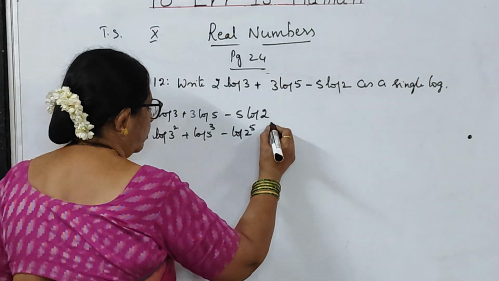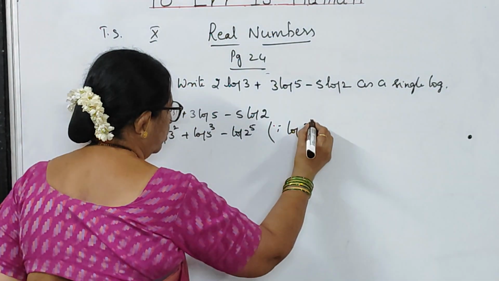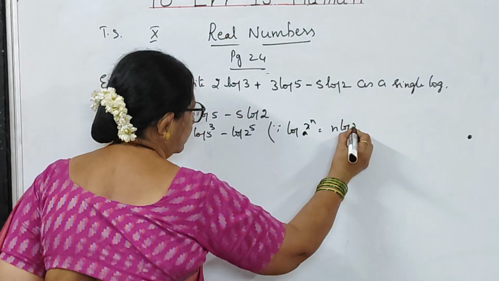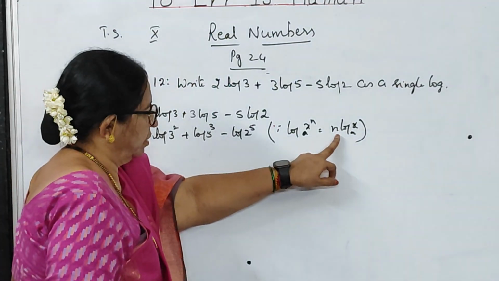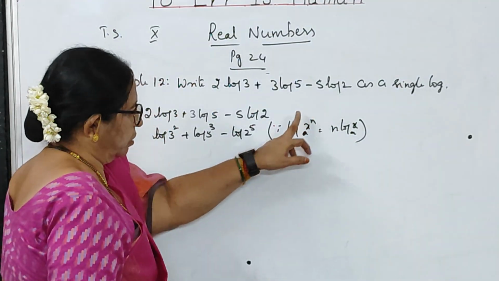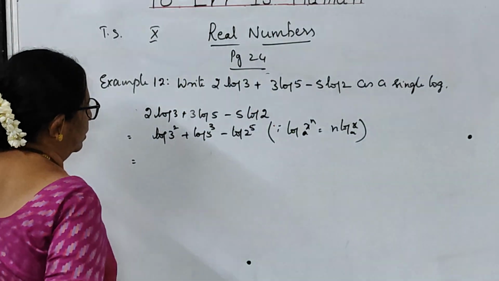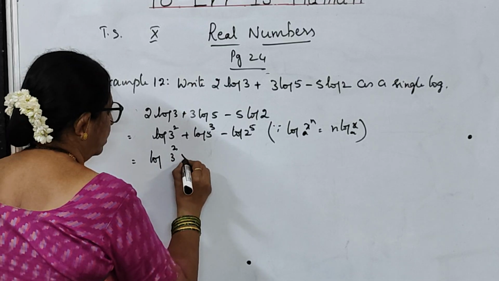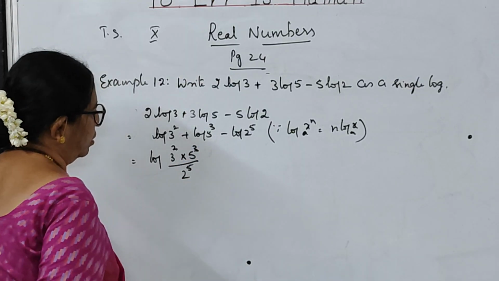Okay, children, what is the property that we have used? Because n log x to the base a is equal to log x to the power of n to the base a. So you have converted it into this power. So this means what, children? Log 3 square into 5 cube by 2 to the power of 5.